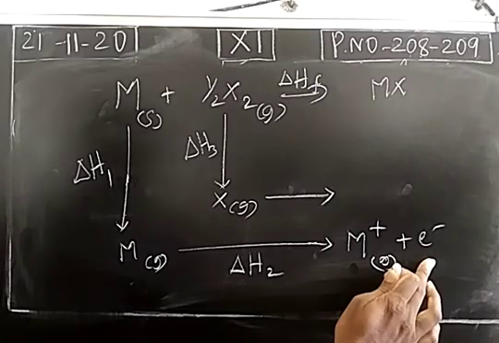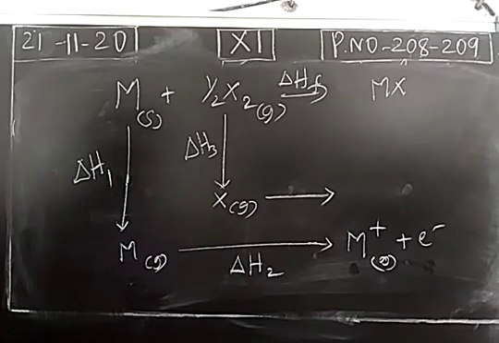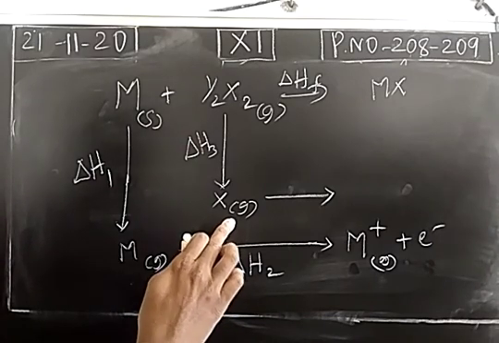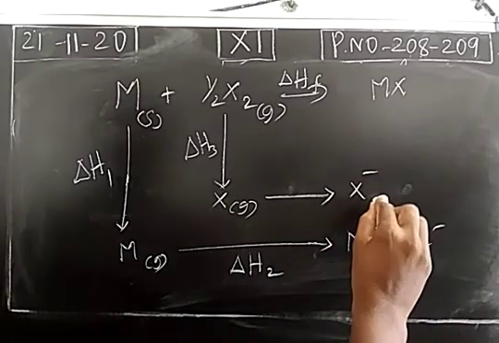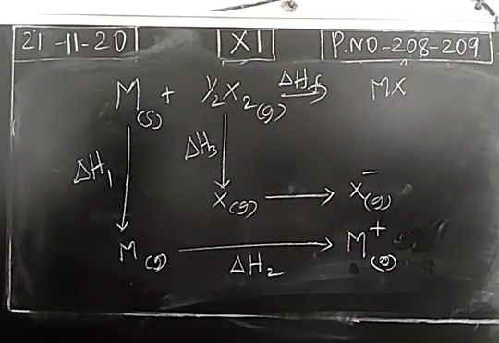It will have the tendency of accepting an electron to become like noble gases. So the electron liberated by the neutral metal atom is accepted by this halogen. This gaseous isolated halogen has the tendency of accepting the electron, and it becomes an anion.